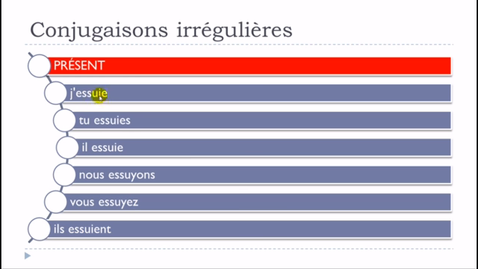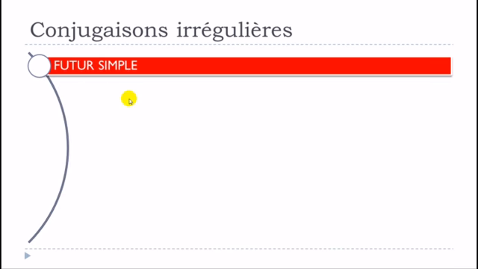If you look carefully, you can see that for the first form here, this Y is changing, and now it's I. Same thing here, and it will be exactly the same thing here. For nous and vous, it does respect the rule for the first group, or for the verbs ending with er, so you don't really modify it, you just put this Y and after that the ending. But keep in mind that for je, tu, il, and ils, this Y will be replaced by I. So let's see now le futur simple.